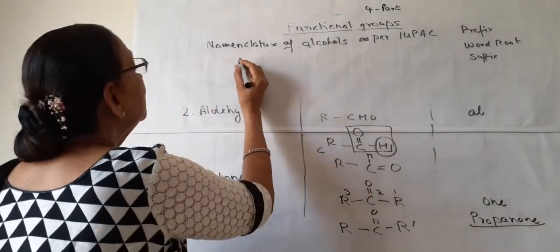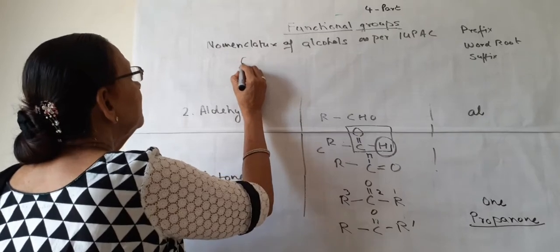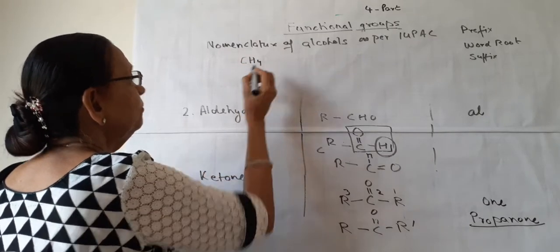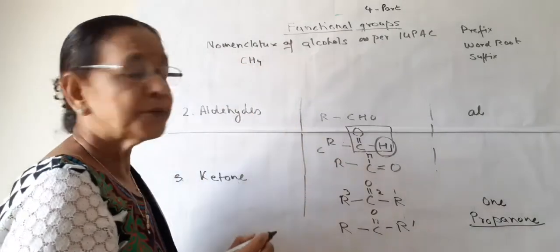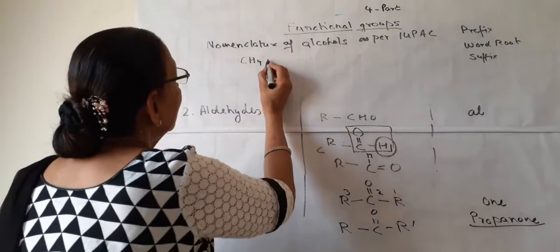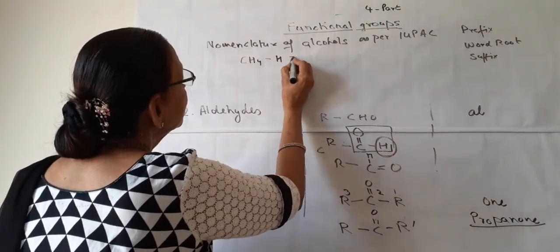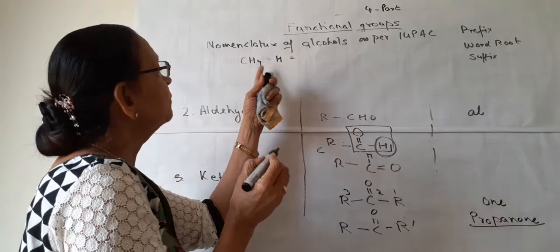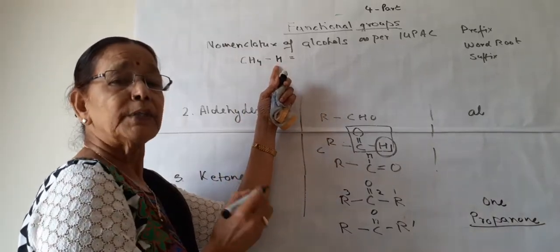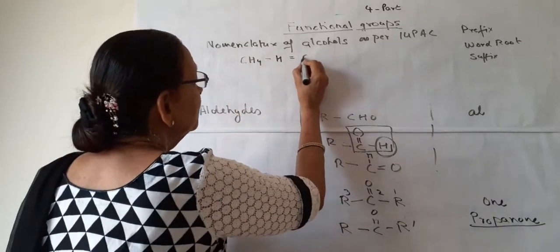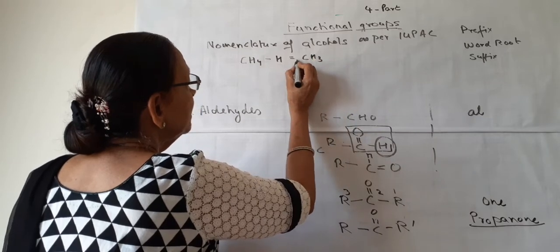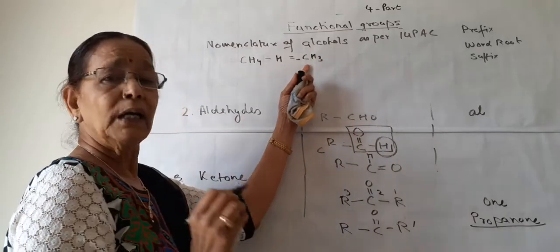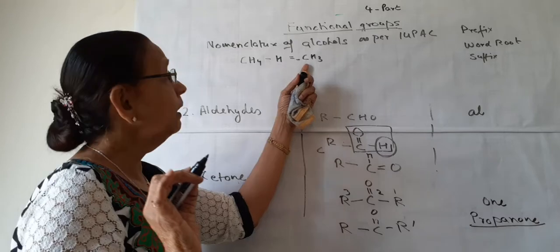Suppose I take the first alkane, that is methane. This is the smallest alkane. The alkyl group of this methane is formed by removing one hydrogen atom. So this will be formed, CH3. CH3 is the methyl group, the alkyl group.